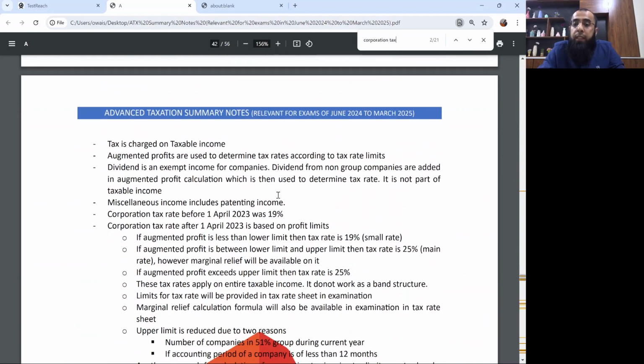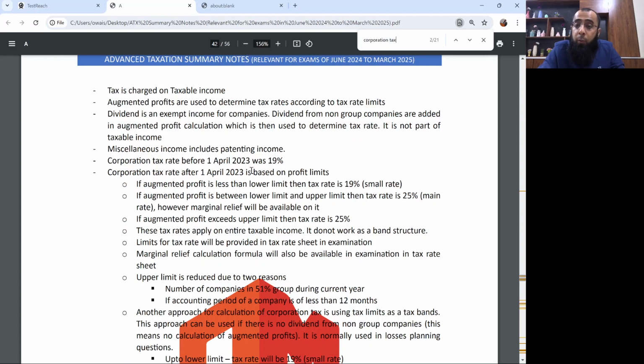In the corporation taxes, you can use the main rate concept also, that after 1st April 2023, the corporation tax rates have changed. If augmented profit is less than the lower limit, you can use the 19% rate. If it's between the lower limit and upper limit, you have to use the main rate along with marginal relief. And above the upper limit, you just use the 25% rate, which is the main rate.